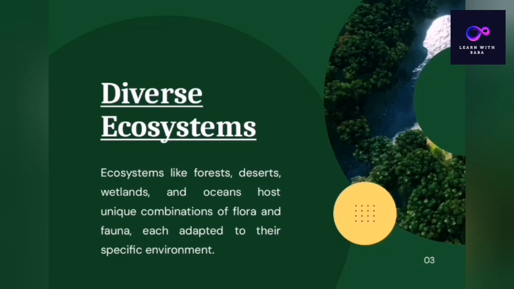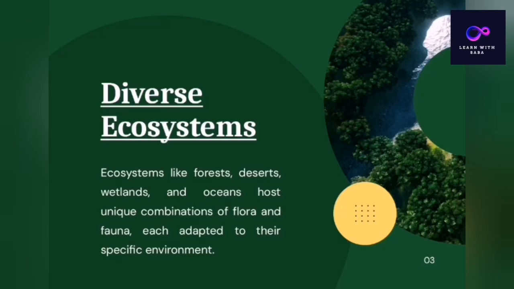And when we are discussing wetlands, wetlands have plants that are halophytes, and they have the ability to survive in saline water. And the oceans host a unique combination of flora; the belt of the oceans has mangroves. All the plants are different in different habitats, and also the fauna, because the animals survive in their particular ecosystem, their species are different.